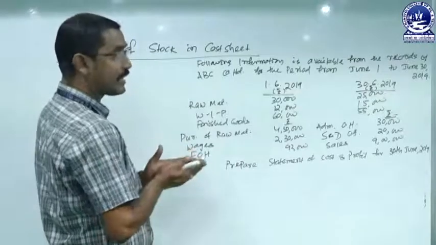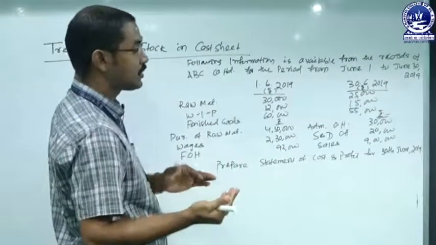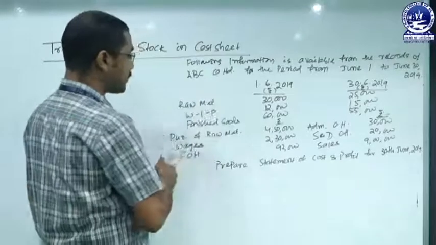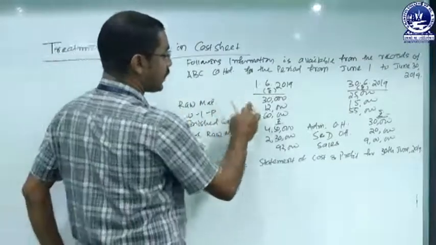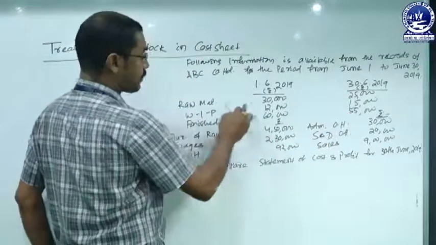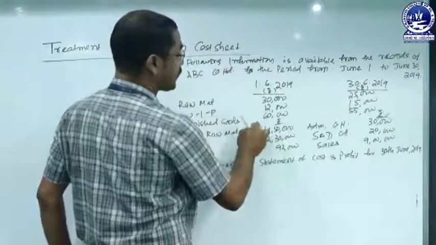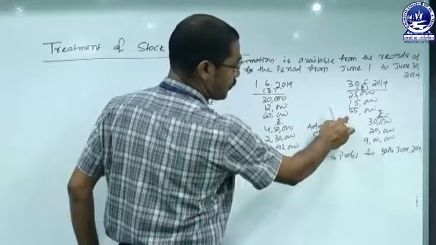So the period is relating to 1 month, starting from 1st June to 30th June, and the information given is: raw material opening 30,000, closing 25,000; work in progress opening 12,000, closing 15,000; finished goods opening 60,000, closing 55,000.